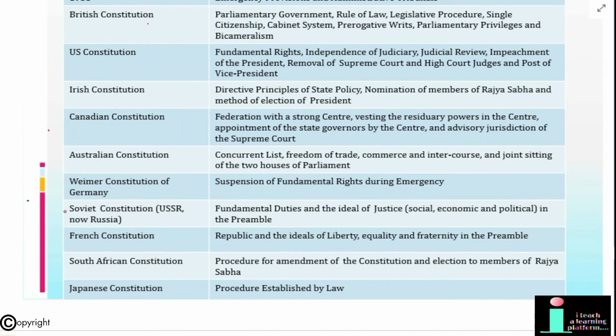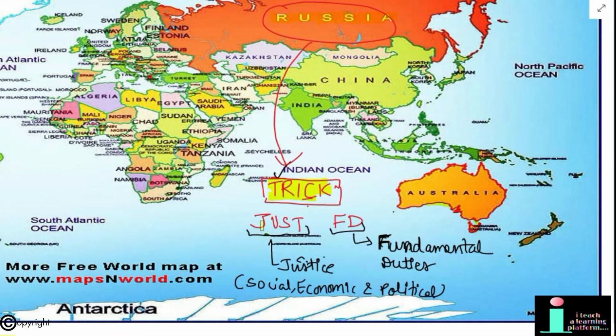Next is Soviet Constitution, USSR, and now it's Russia. Fundamental duties and the ideal of justice, that is social, economic and political in the preamble, are borrowed from the Constitution of USSR. You can remember the features borrowed from USSR with the trick just FD. Just stands for justice, I mean idea of justice, and FD is fundamental duties. Justice, that is social, economic and political.